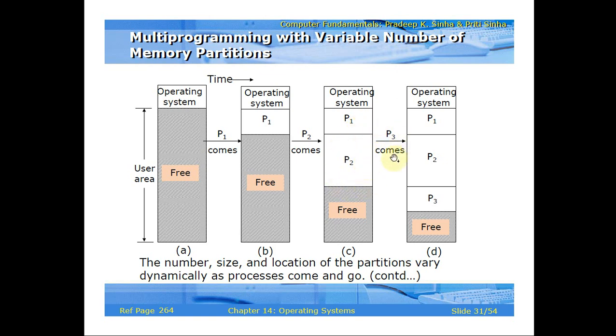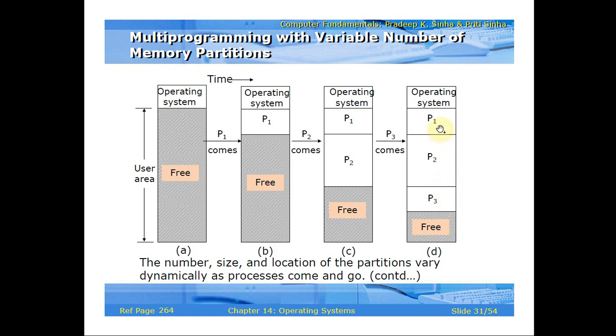When P3 comes into the execution, P1, P2 and P3. P3 is almost equivalent to P1, so P1 and P3 may be the same. The size of P1 and P3 will be the same, but P2 has a larger size than P1. So P2 will take more time to execute and complete the task.